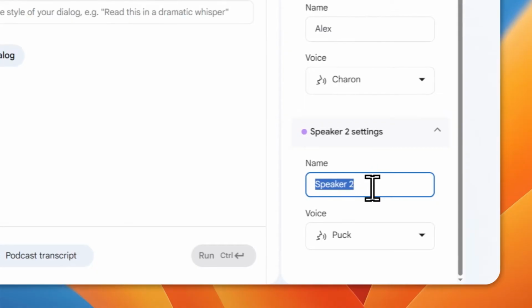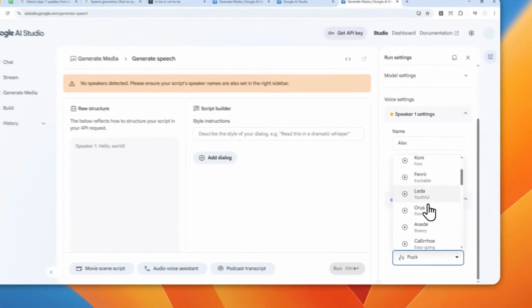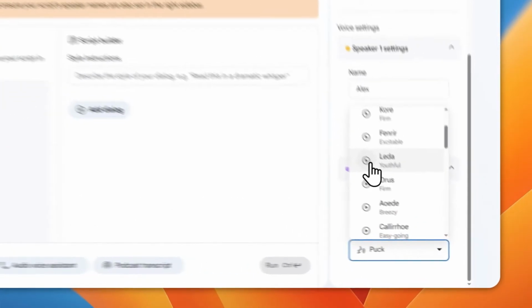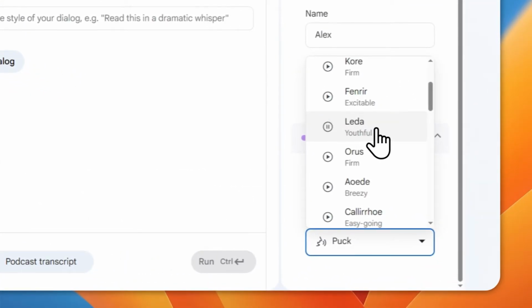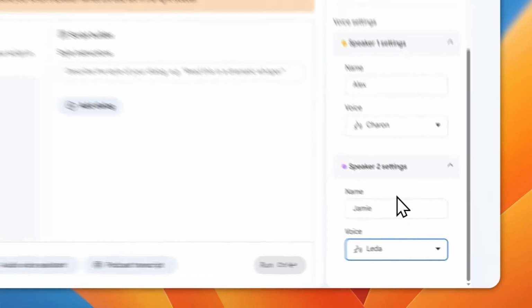Okay, Sharon or Sharon, I don't know how to pronounce the name, but that's definitely a male audio. And speaker 2 is going to be Jamie. And the voice is going to be, let's try... Okay, I'm quite happy with that.